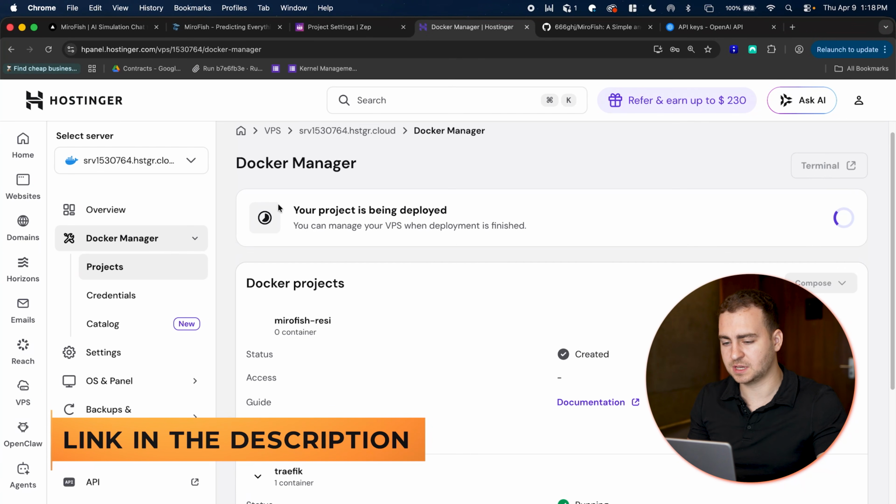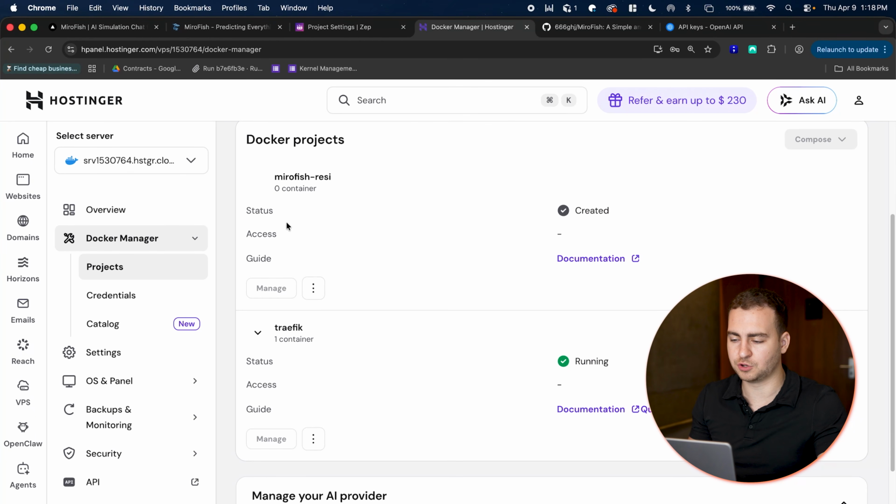It's going to take a few minutes. It will provision everything, and then you'll just be able to go right here. I'll show you in a second. Press a single link, go to a website, and start using the simulation. And you can actually share that with other people if you want, but just be careful because it is public, so other people would be able to then run the simulation on your behalf. And if you have this connected to an external LLM, that could cost you money. So just be aware of that.